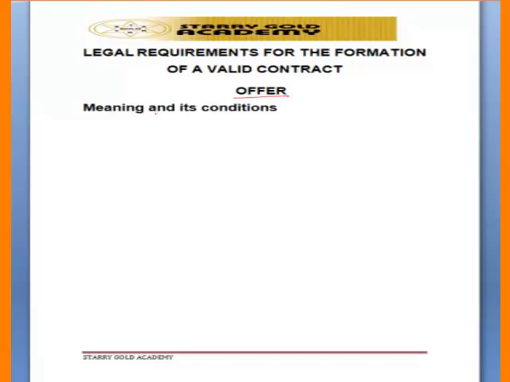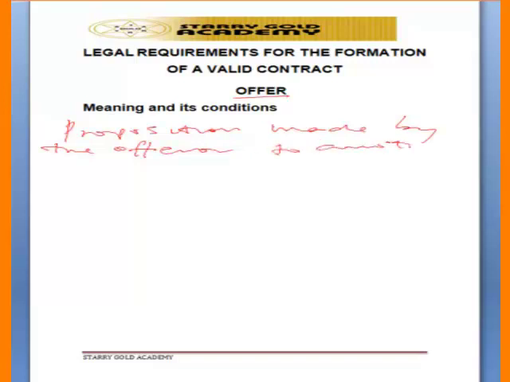And by definition of an offer, we say that an offer is a proposition made by the offeror to another party called the offeree.